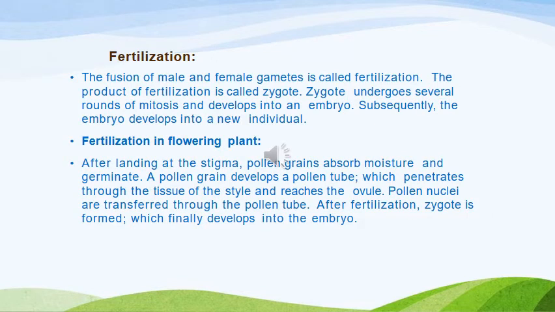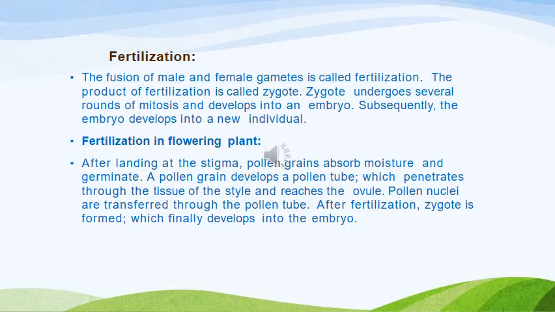In the previous class we have discussed about pollination. Now, let us talk about the definition of fertilization. The fusion of male and female gametes is called fertilization. The product of fertilization is called zygote. As you all know, this zygote undergoes several rounds of mitosis and develops into an embryo. Subsequently, the embryo develops into a new individual.